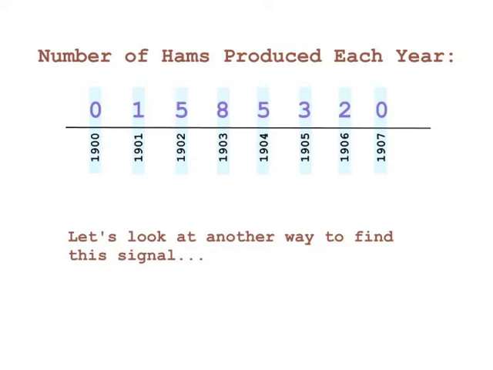This discrete time convolution takes the two signals, the input signal and the signal that represents the system, which is the number of hams produced from one seed. And from these two signals, it generates a third signal, the output signal. Let's look more closely at how discrete time convolution works.